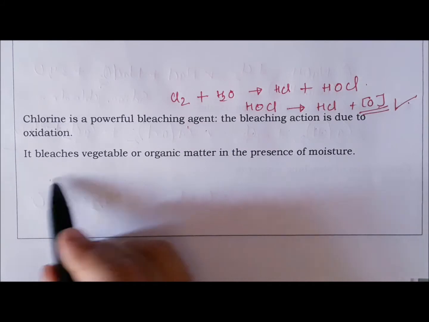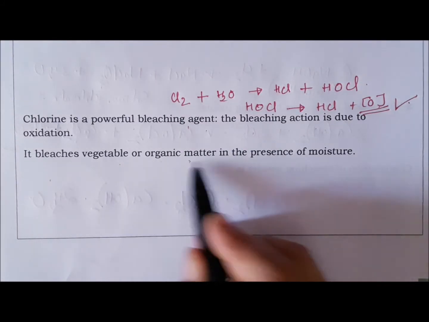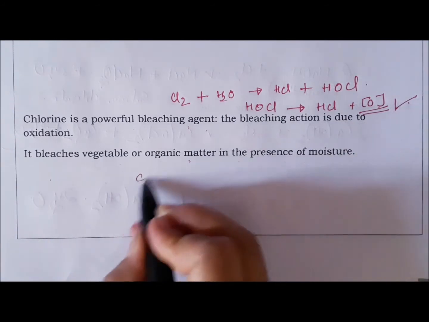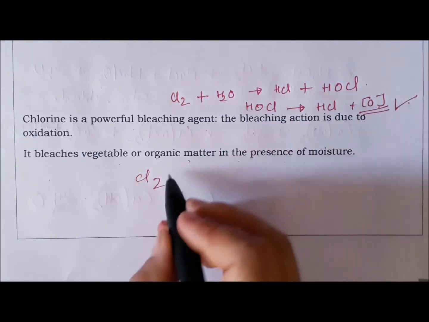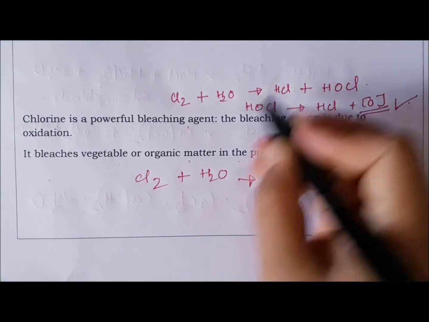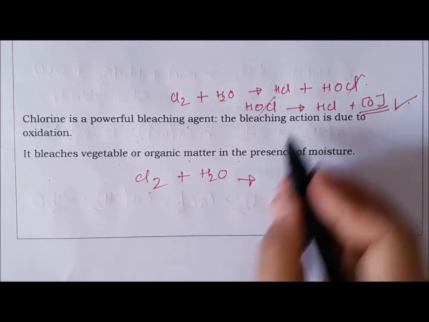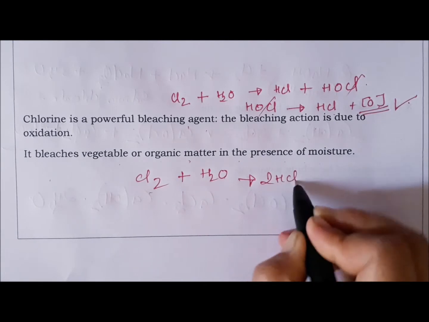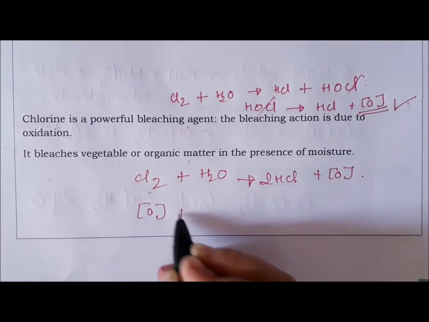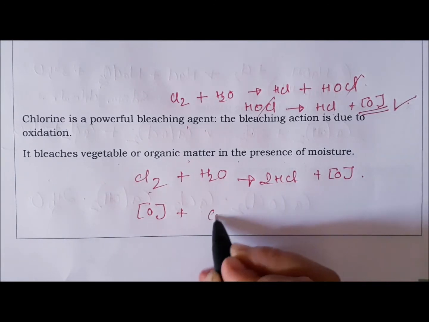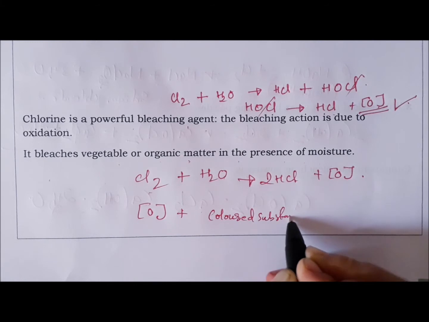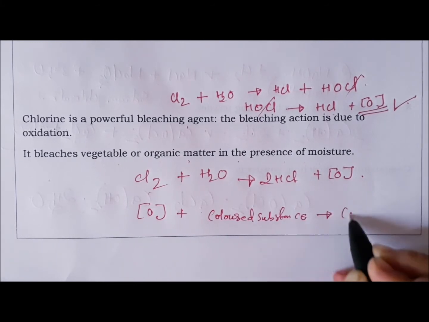It bleaches vegetable or organic matter in presence of moisture. If we combine the equations, we get HCl and nascent oxygen, and this nascent oxygen will oxidize colored substances to colorless.